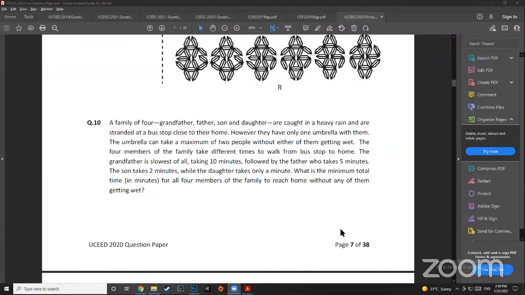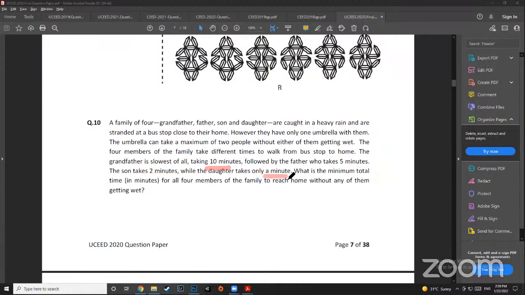Something like that. So send, who is the slowest? Send the 10 minutes person with the 2 minutes person, then the 2 minutes person comes back. Then you send 5 minutes, and, sorry, daughter is the fastest, no?